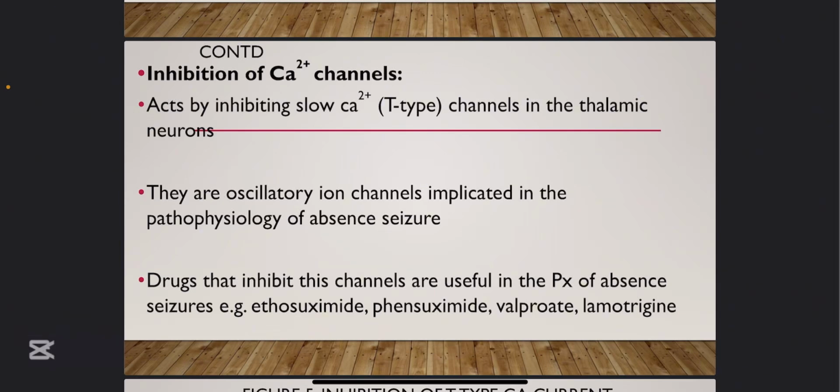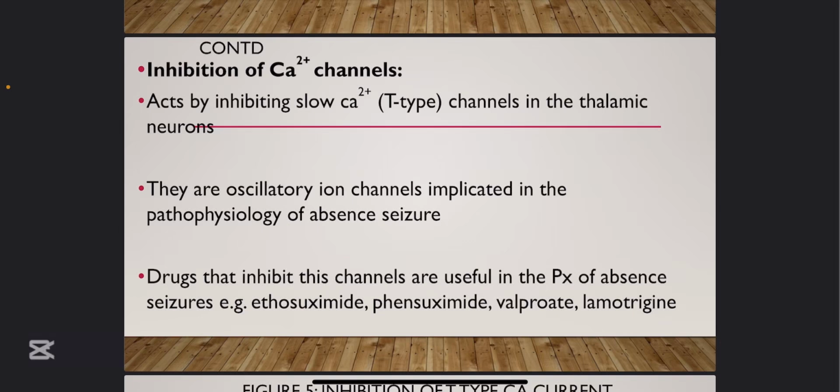So remember, a slow T-type calcium channel is found in the thalamus. Once calcium is passing through it excessively, it can cause what we call absent seizure. I've already explained what absent seizure is: loss of consciousness for about 20 seconds, things drop from your hand, and you don't know what happens during that period of time. It is this channel that is responsible for it.